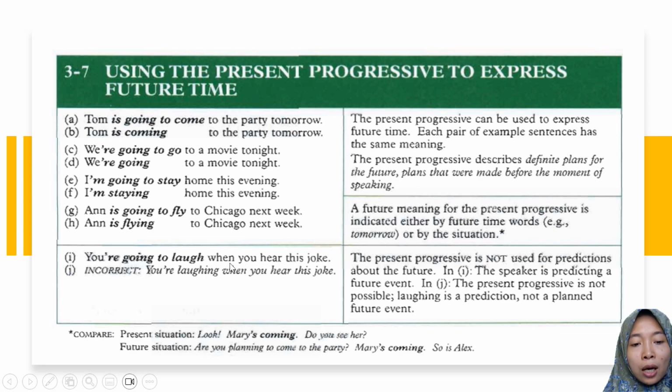You are going to laugh when you hear this joke. So the activity of laughing is a prediction, so you cannot use present continuous. But you can still use be going to, because be going to also expresses an activity that is considered a prediction in the future. The incorrect one: you are laughing when you hear this joke. The first one is correct because it uses be going to. The second one is not correct because it uses present continuous. Because the activity of laughing is a prediction, you cannot use present continuous in this case.